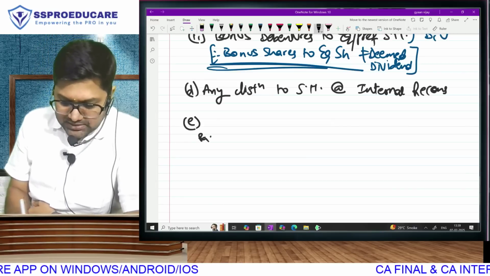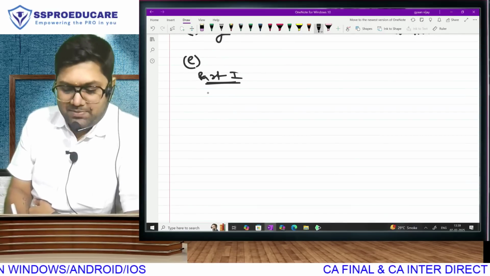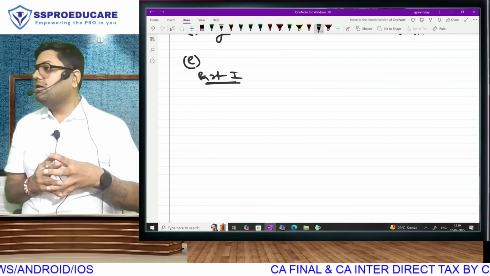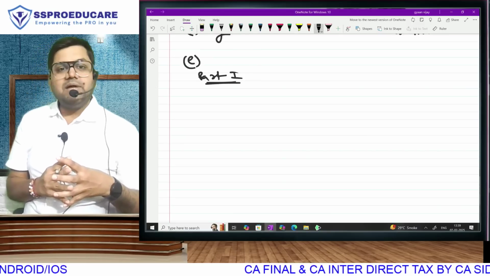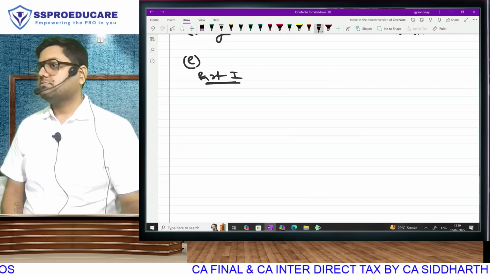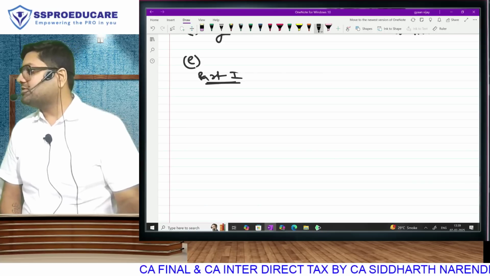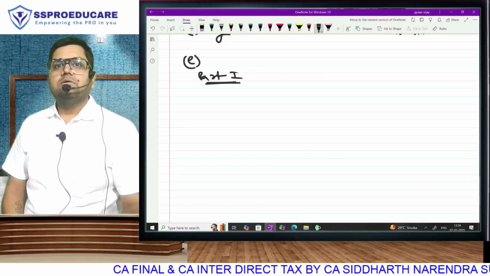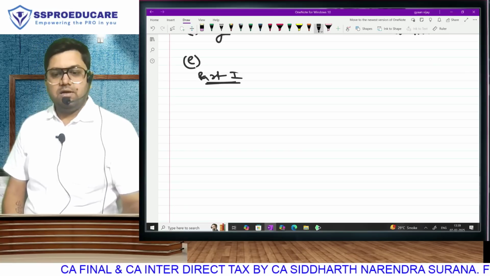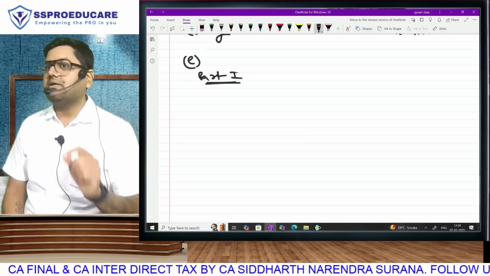E has got two parts. E part 1: this section is applicable only and only to a closely held company. Income tax law has used two terms, widely held and closely held, for public and private companies respectively. Public companies in income tax law are referred to as widely held, and private companies are referred to as closely held. This section 222E is applicable only to private companies.